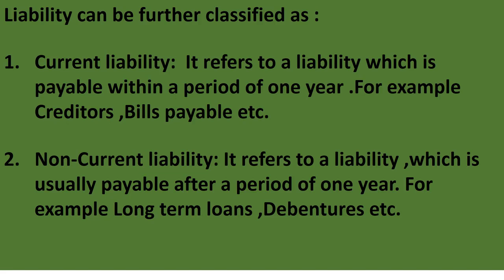A bill payable is a document which shows the amount owed for goods or services received on credit. Suppose we have purchased some goods or services from some person on credit. Then in that case, he will draw a bill. Fine. And that is payable to whom? To the person from whom we have purchased goods. So that is known as bills payable.